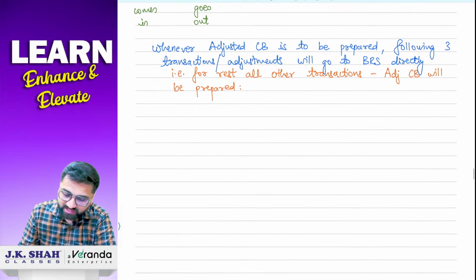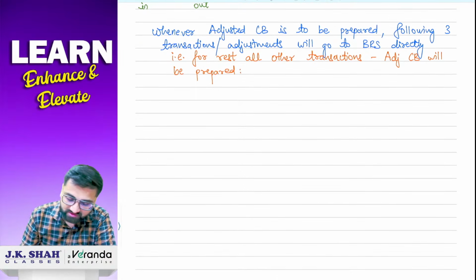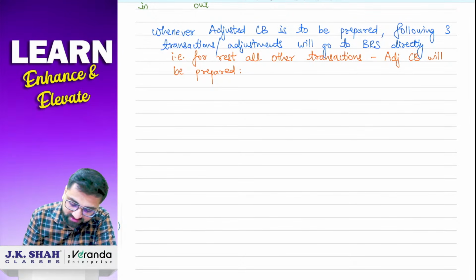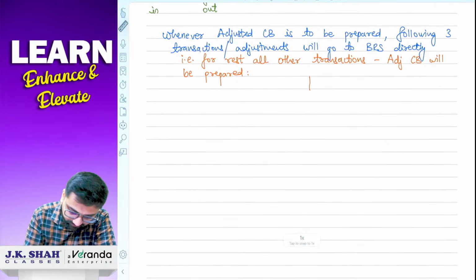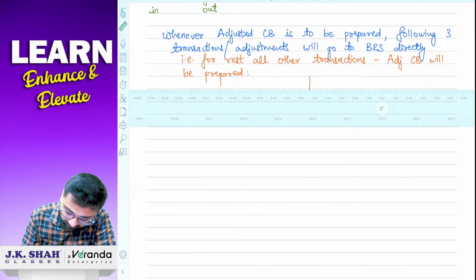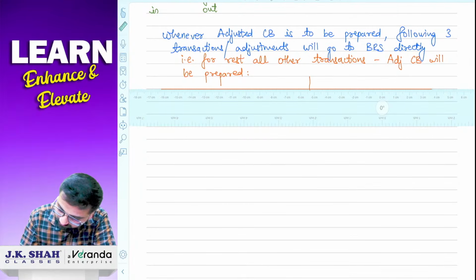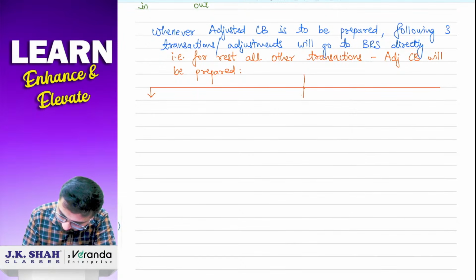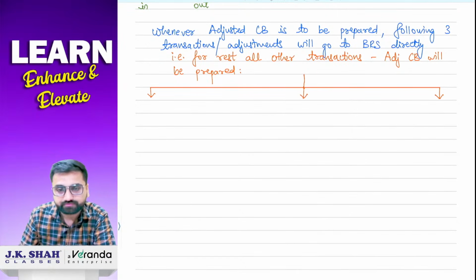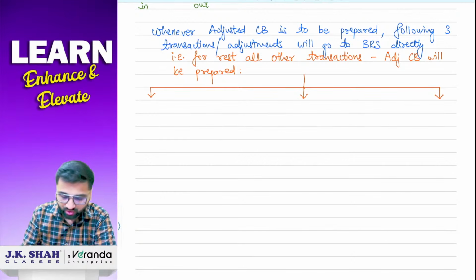Now see, I have told you there are three transactions. Which three transactions are we talking about?